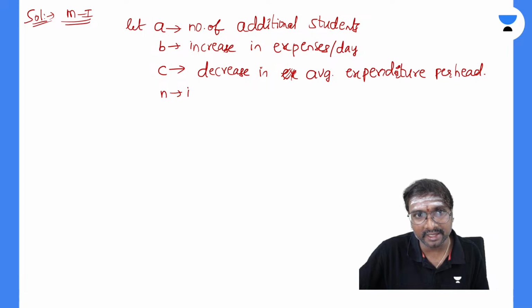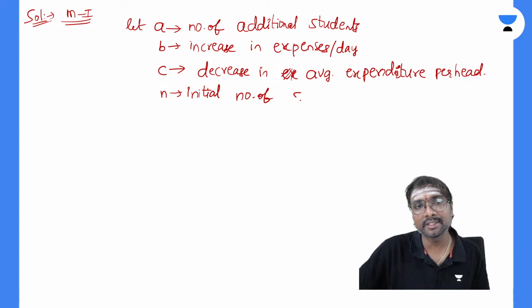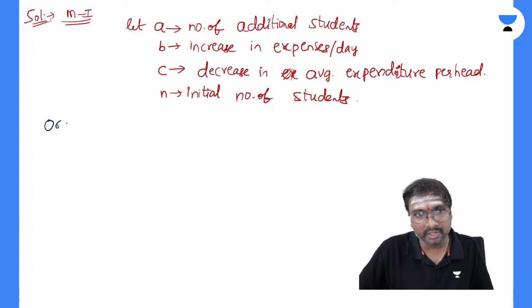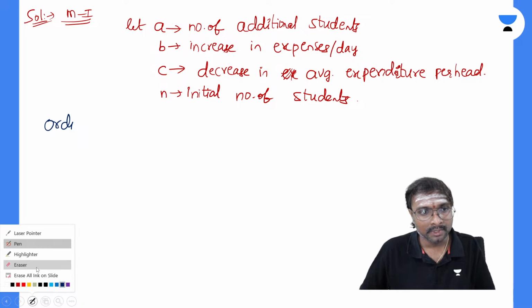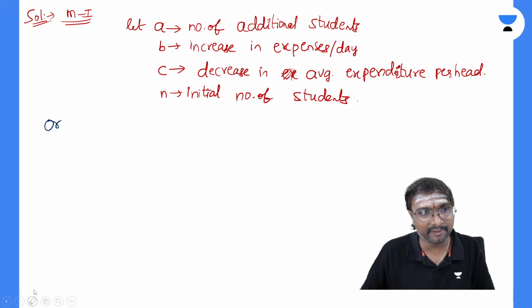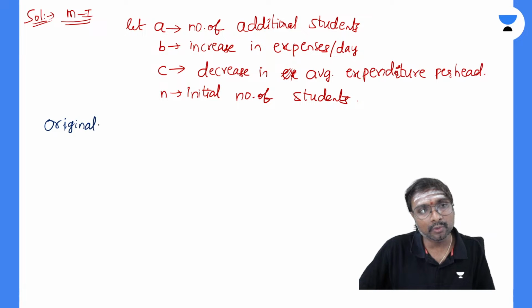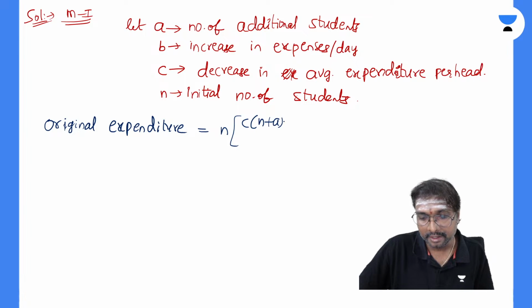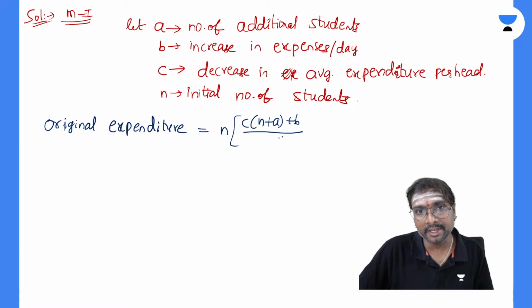Then N is the initial number of students. So what are the values? This is a formula you have, a shortcut formula method, and we'll also solve it by the normal procedure, don't worry. What is the original expenditure? Original expenditure is equal to N into C into (N plus A) plus B, divided by A.